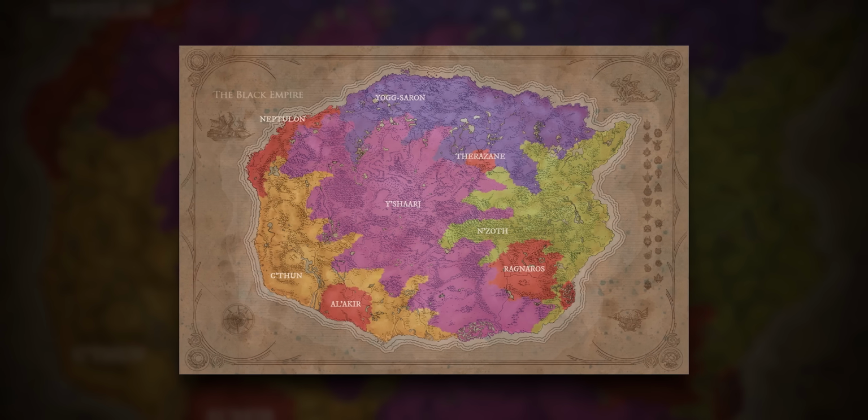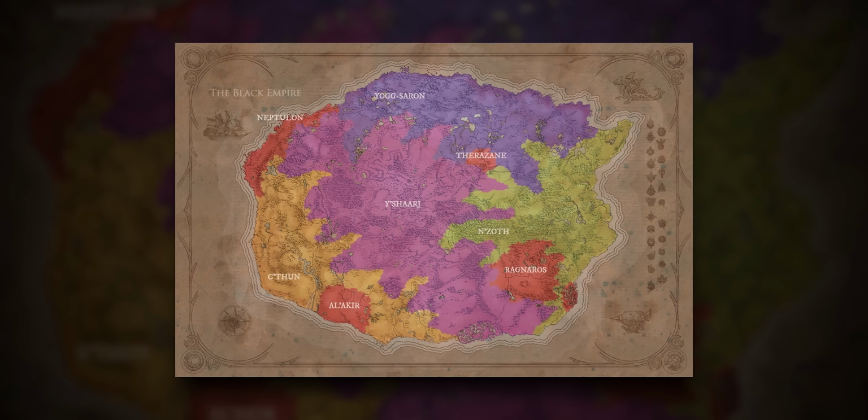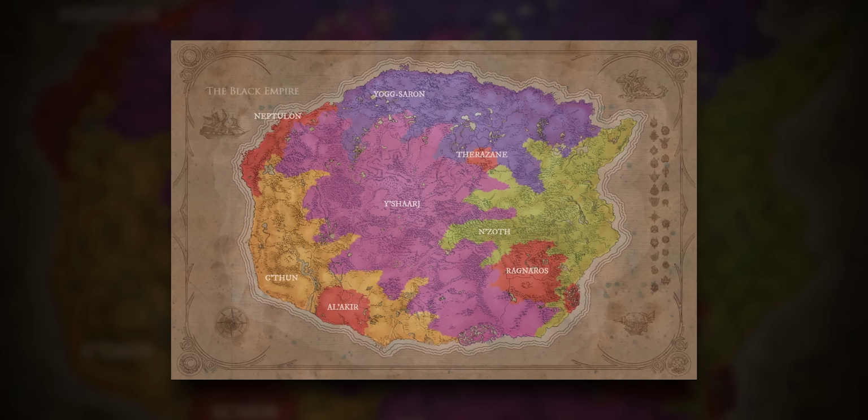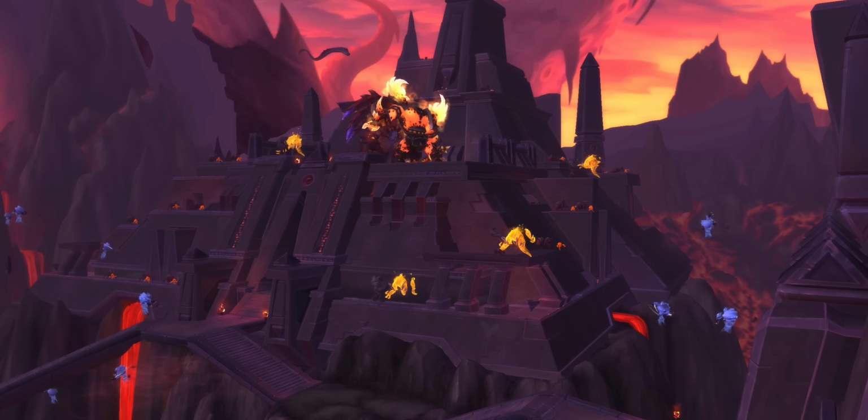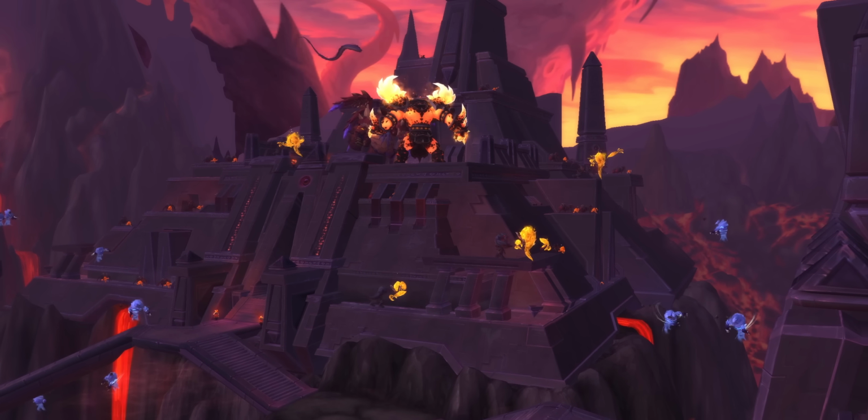The old gods weren't exactly at peace with one another back in the day, because in the days of the Black Empire, they were engaged in a brutal war, each one trying to consume the other to rule the world for themselves.